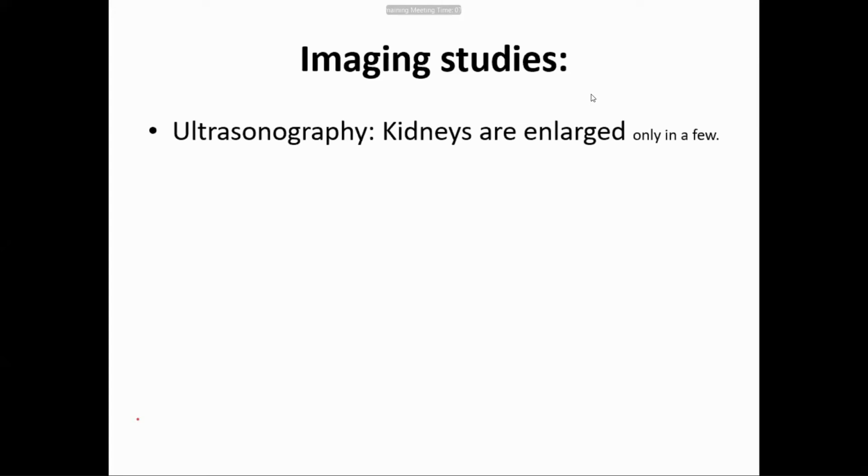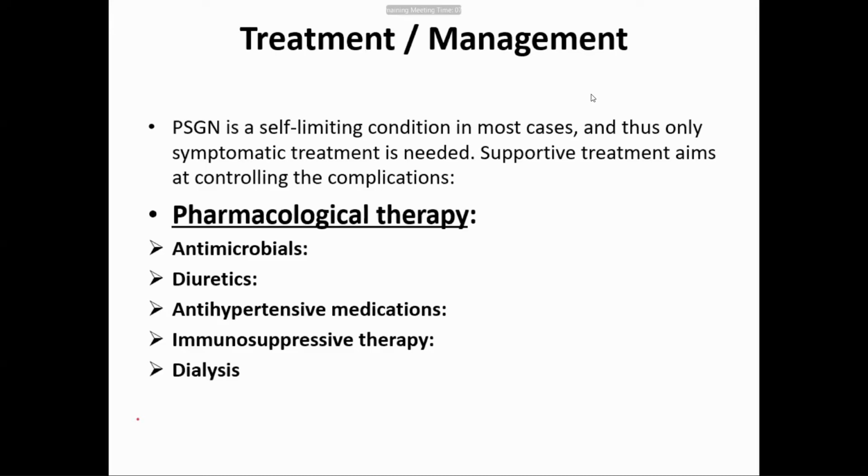So we will do a renal profile, a renal function test, that is blood urea, serum creatinine, and electrolytes, the sodium and potassium. An increased level of blood urea nitrogen is called azotemia. We check whether the patient is in azotemia or not. All right, so we will evaluate, and ultimately we have to manage.